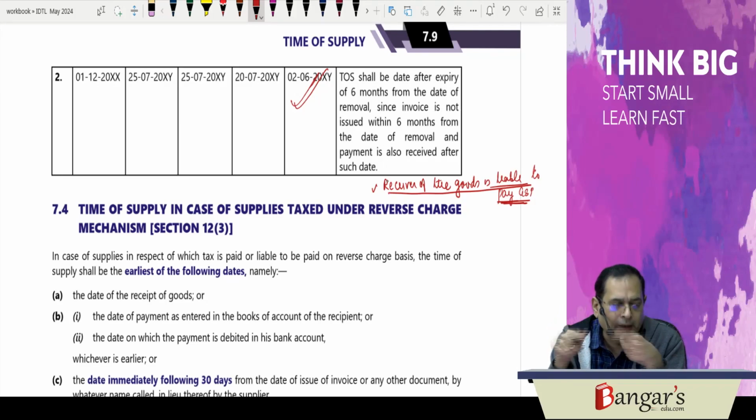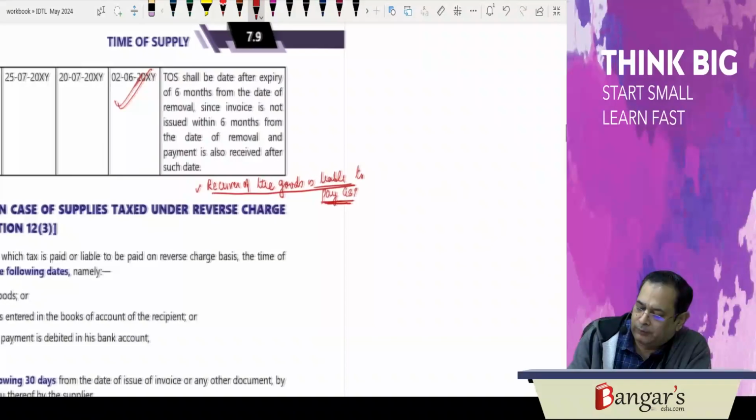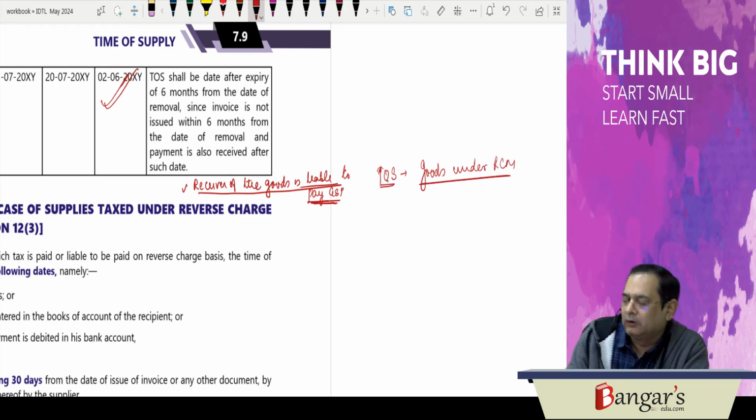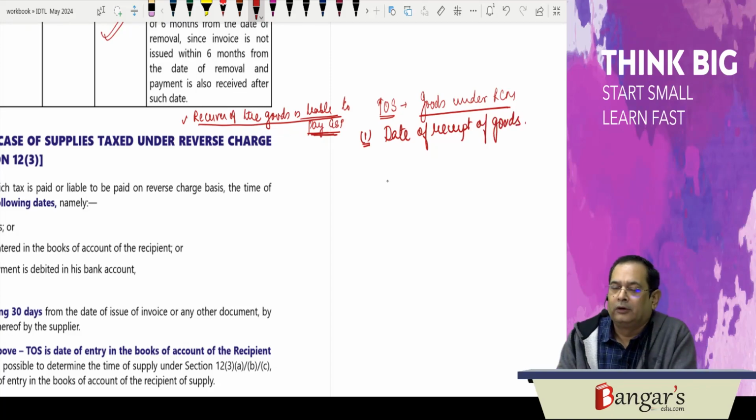The earliest of the three will be the time of supply. So what will be the time of supply in respect of goods under RCM? Number one, it is the date of receipt of goods.